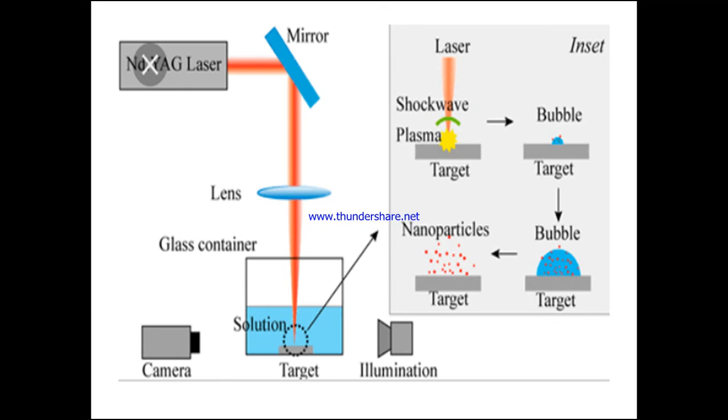So when it falls on the target material, the target material vaporizes, and this vapor metal is carried by the carrier gas to the condensation chamber, where it is condensed and cooled in the form of nanoparticles. So the laser creates a shock wave plasma. The target material goes to the bubble. Next you can see the bubble, where the target material vaporizes and converts to nanoparticles. So this is the figure which indicates the laser ablation technique.